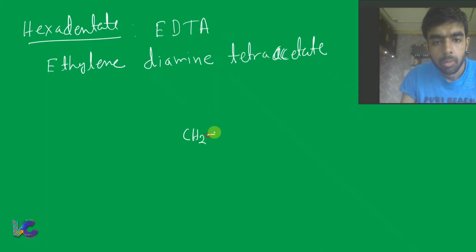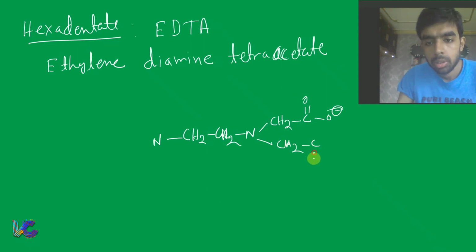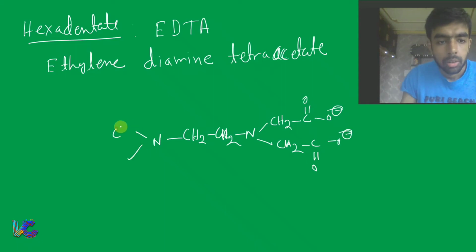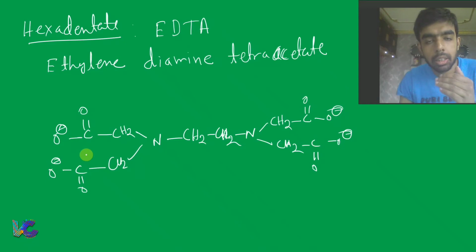Like this: CH2 CH2, N, and tetraacetate, that is CH2 C double bond O minus, CH2 C double bond O minus, CH2 C double bond O minus, CH2 C double bond O minus. That means denticity is 6, hexadentate.